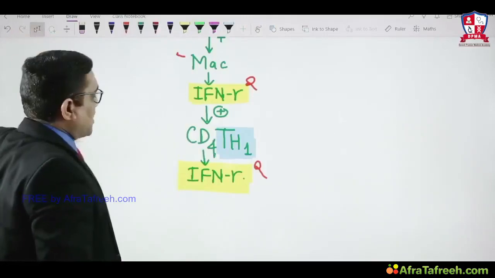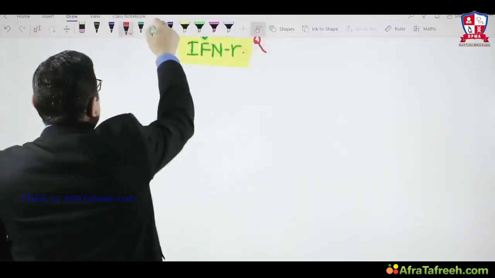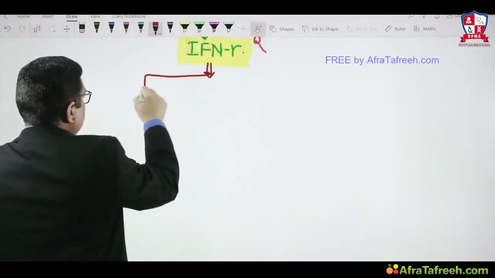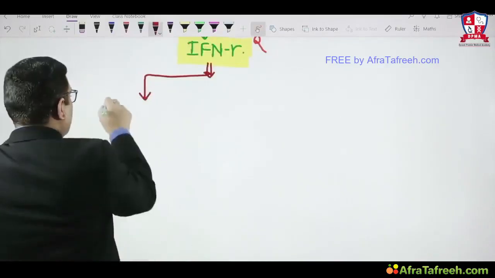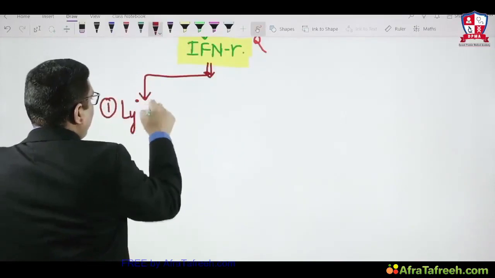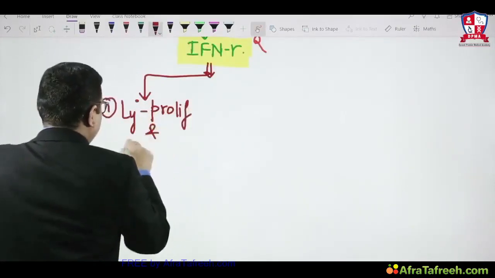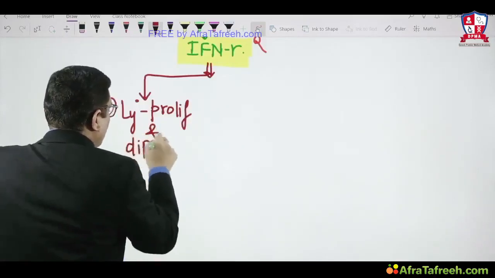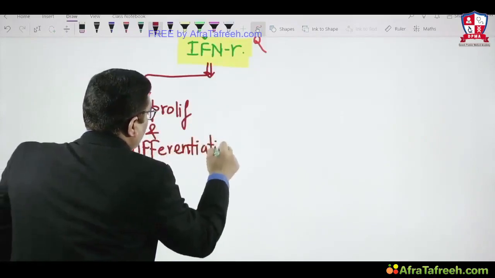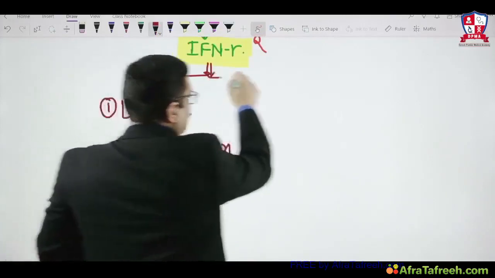Now this interferon gamma will help in granuloma formation because it has two important functions. So what are these two important functions? Number one, they are associated with lymphocyte proliferation and differentiation. So lymphocyte proliferation and differentiation is controlled by interferon gamma, number one.